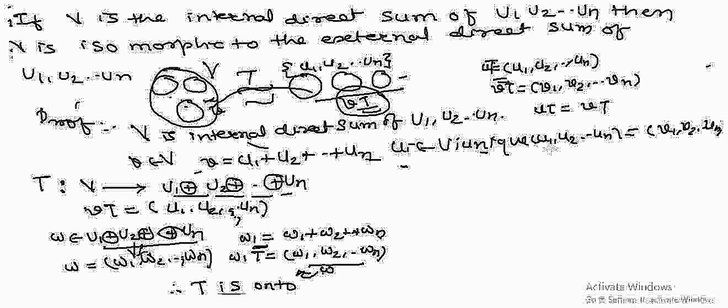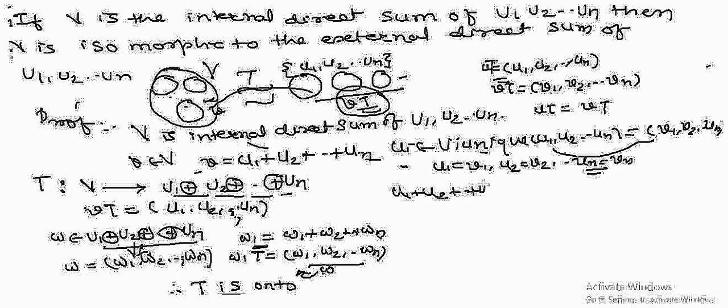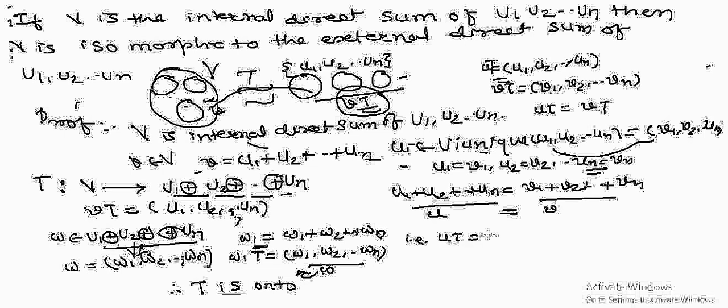But this is a component-wise equality, that is u1 equals v1, u2 equals v2, un equals vn. And if every element is equal, we have u1 plus u2 plus ... un equal to v1 plus v2 plus ... vn. But u1 plus u2 plus ... un is by definition u, and this is v. So we get u equals v, that is, T of u equals T of v implies u equals v.